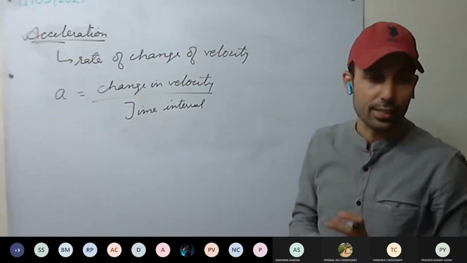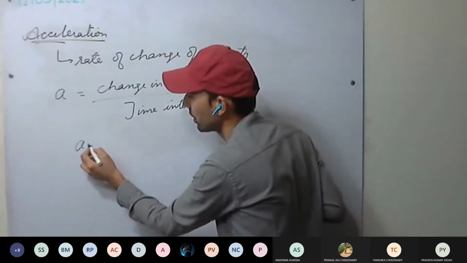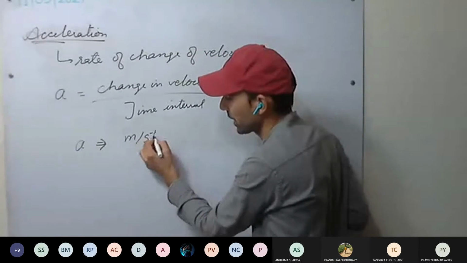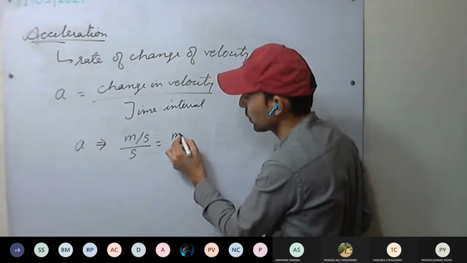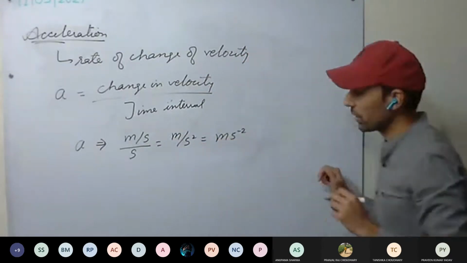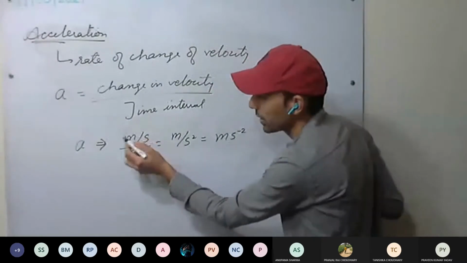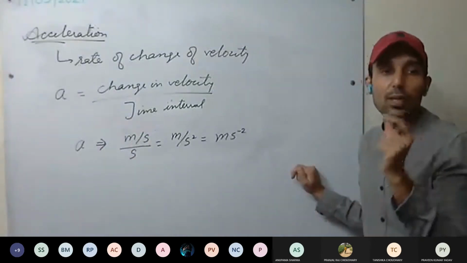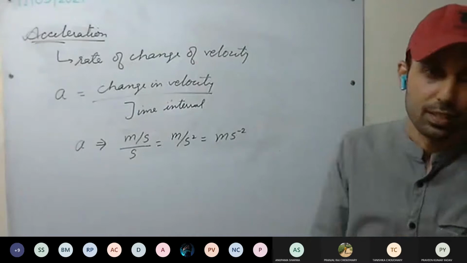So what will be the unit of acceleration? Velocity unit. What is the velocity unit? Meter per second, divided by second. It is meter per second square. You can say change in speed per second. What is acceleration? Change in speed per second. That is, each second, what is the amount of change in velocity? That is giving us acceleration.